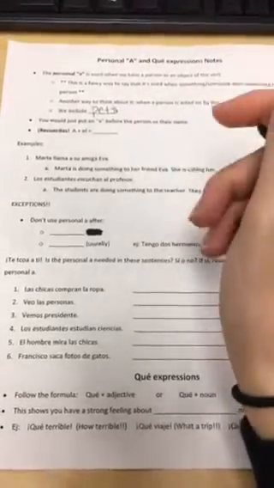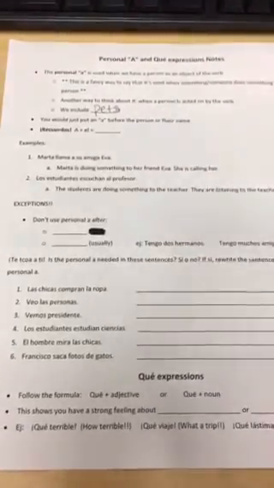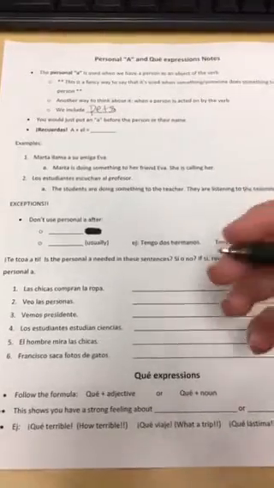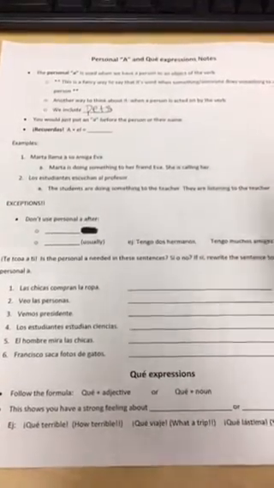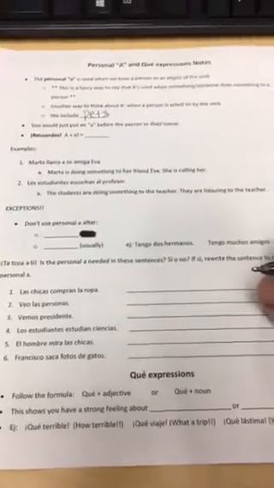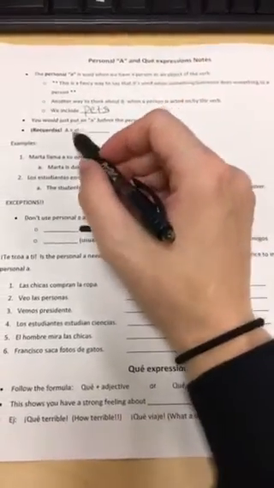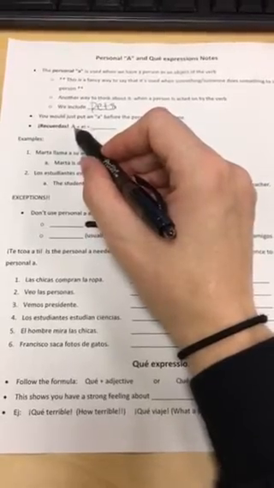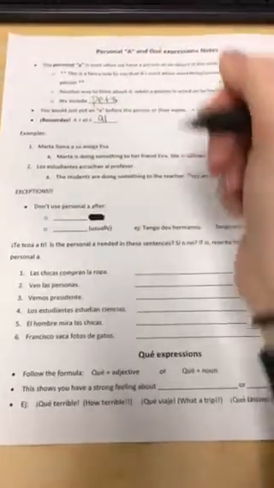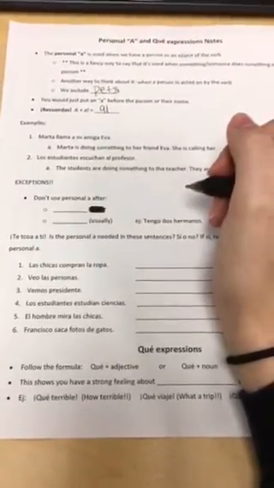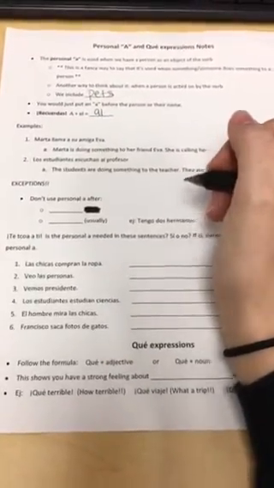Pets are included in us thinking about the personal a and when to use the personal a. You would put an a just before the person's name. And remember, last year we learned that a plus el equals al. We can't say a el, we have to say al.